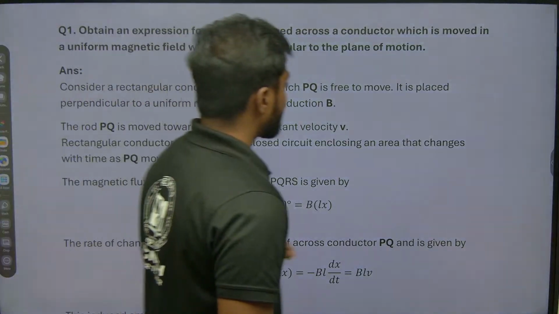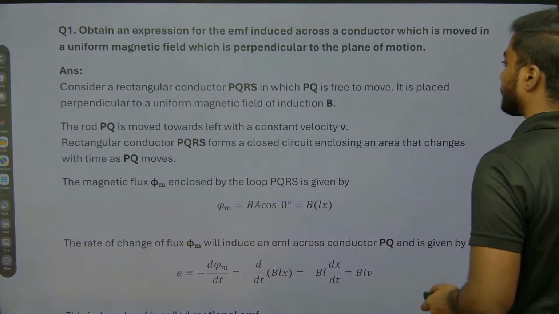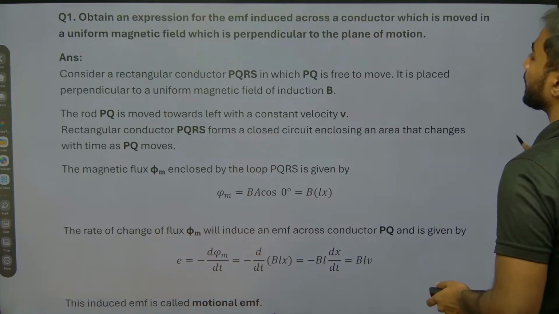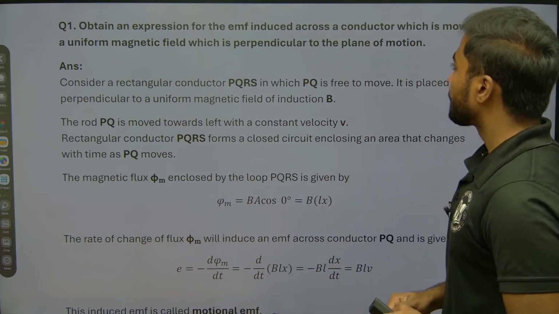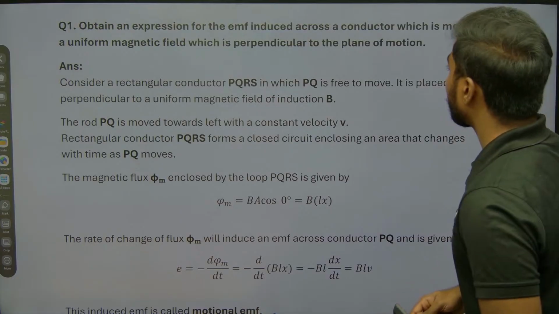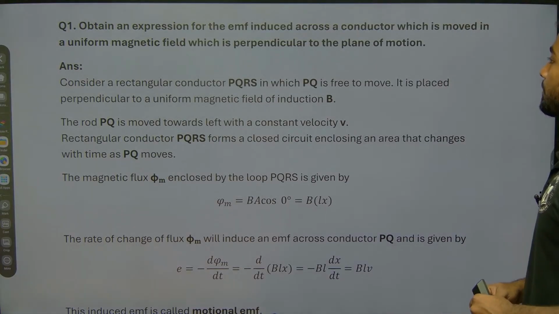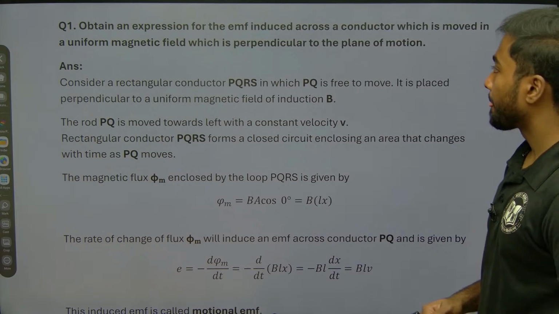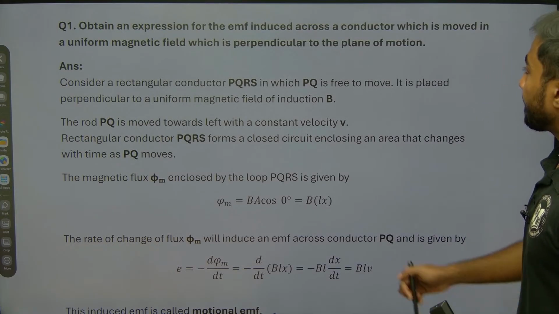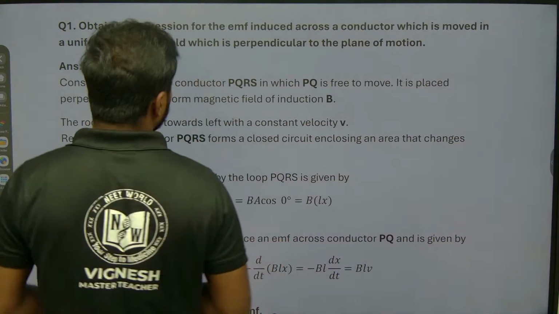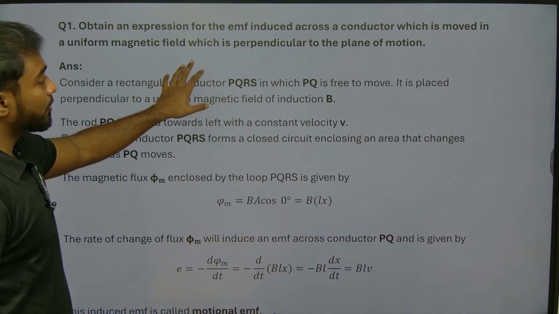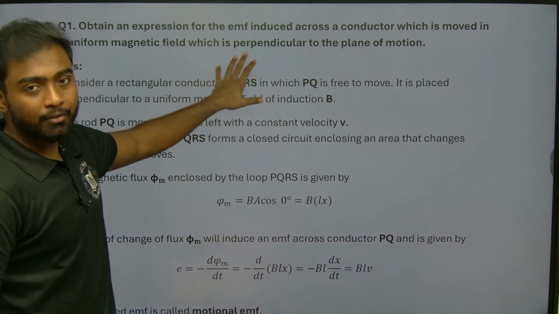Okay guys, let's look into the topic here. The first question is, obtain an expression for the EMF induced across a conductor which is moved in a uniform magnetic field which is perpendicular to the plane of motion. So whenever we see a question, whatever we need to write, we need to understand.